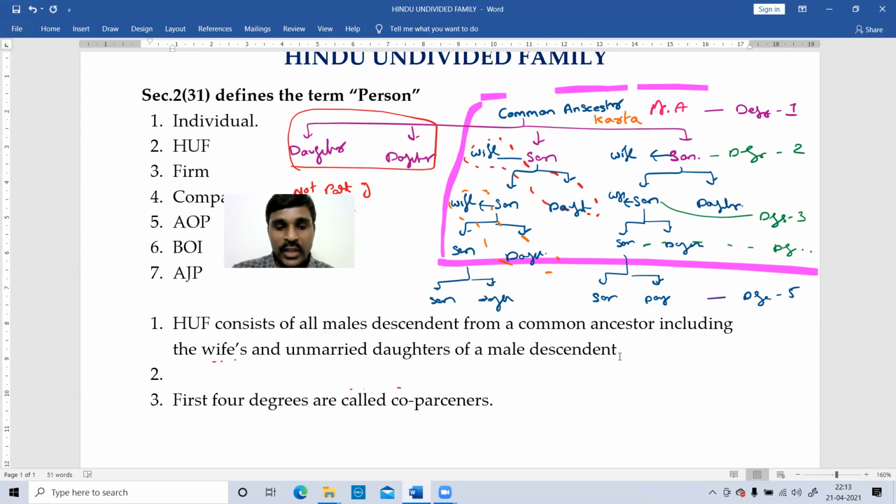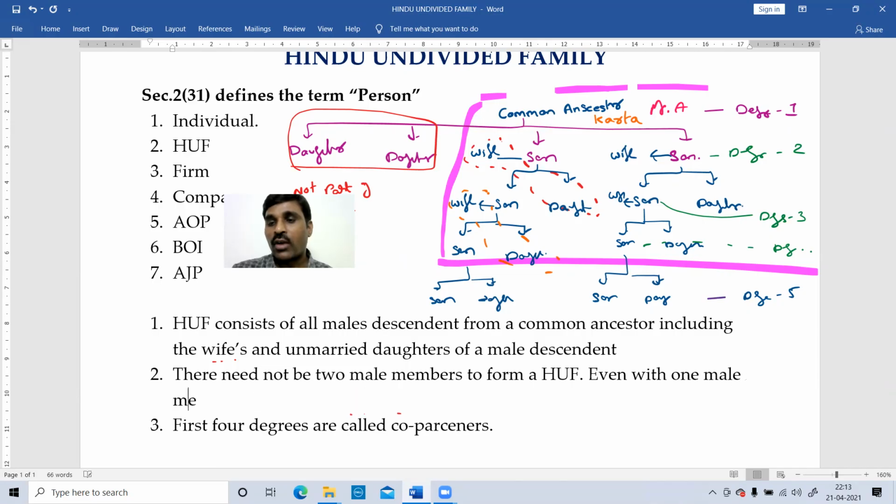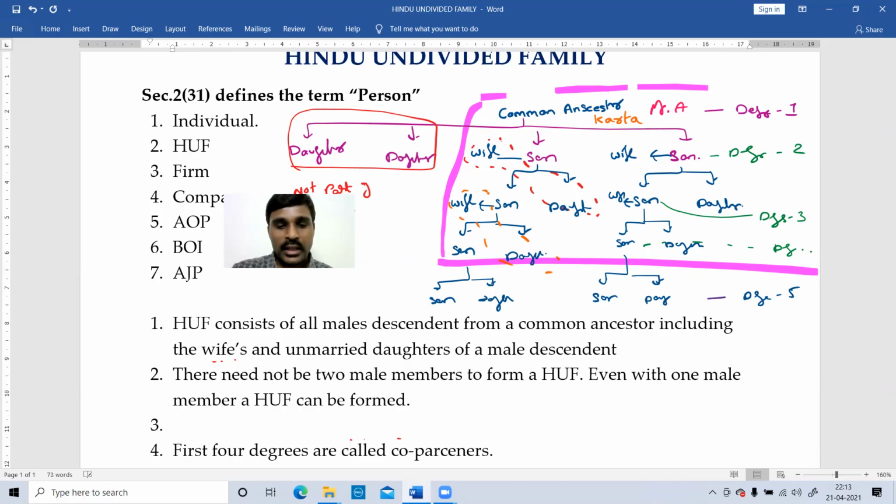Next, there need not be 2 male members to form a HUF. Even with one male member, a HUF can be formed. Similarly, there need not be 2 co-parceners to form a HUF. This is the point.